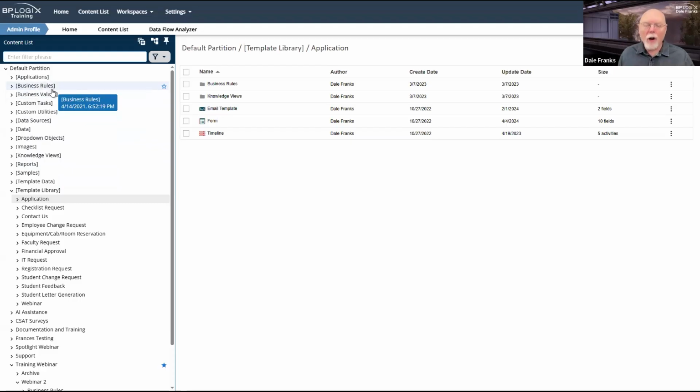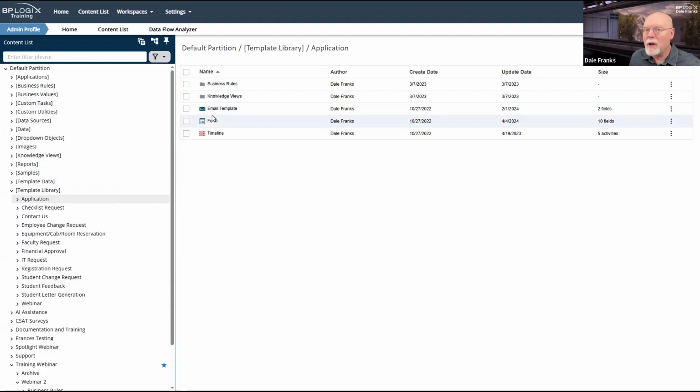Again, note, all of these folders have square brackets in the name. All of my business values should live in this folder, just as all of my custom tasks do live in that folder. This is super important because if I put my global objects in these folders, that means that I can reference them from here, from my application folder.